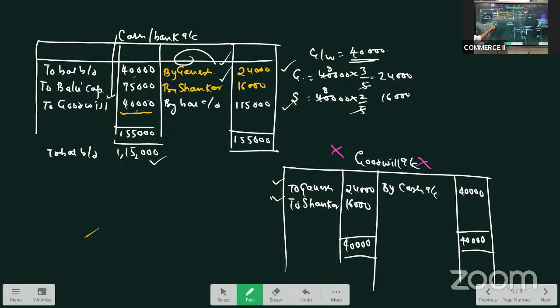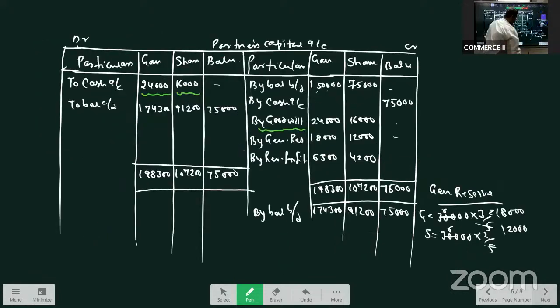If any balance is there, like you see in case of cash, it was showing a debit balance of 1,15,000. So we were taking this cash on the asset side. So if any item shows a debit balance, it will appear on the asset side of the balance sheet. And if any item shows a credit balance, it will appear on the liability side. Like here, capital accounts were showing credit balance. So these balances we are taking on the liability side. So while closing the books of account, if any account shows a debit balance, that will appear on the asset side, and if it shows credit balance, it will appear on the liability side.